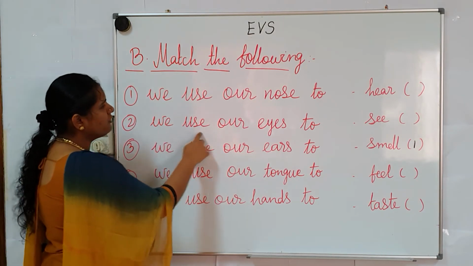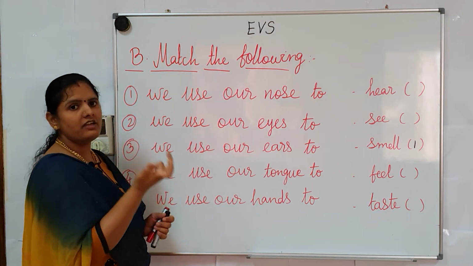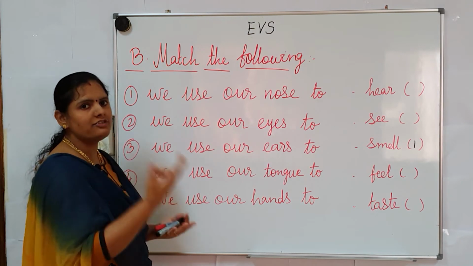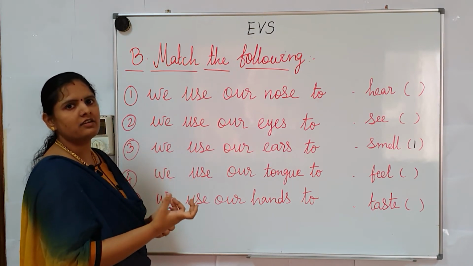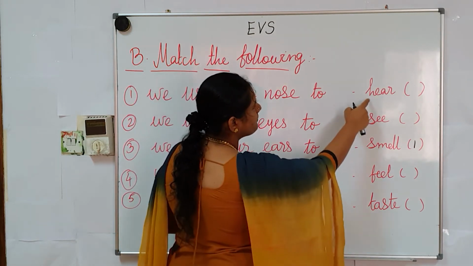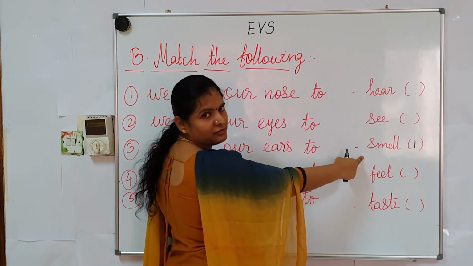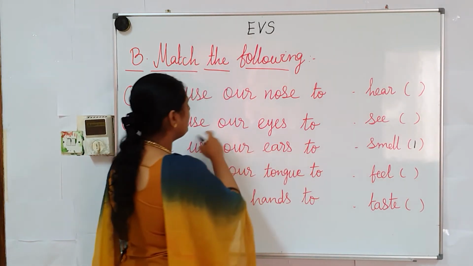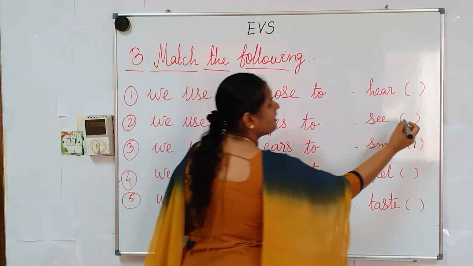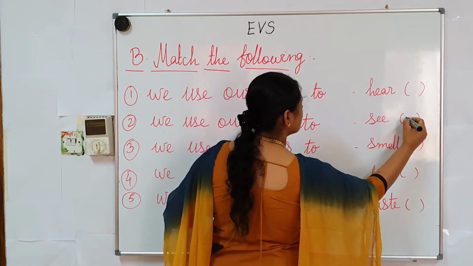Next, second question. We use our eyes to what? We use our eyes to watch something, see something. So, let's check the answer. Where is see? Here? No. Smell? No. So, we use our eyes to see. So, this is C. Let's write the number. That is 2.